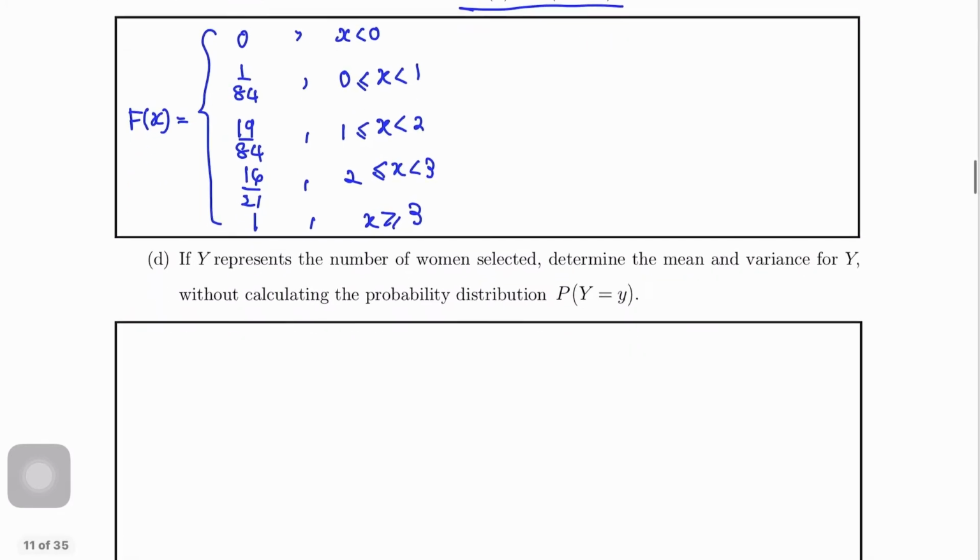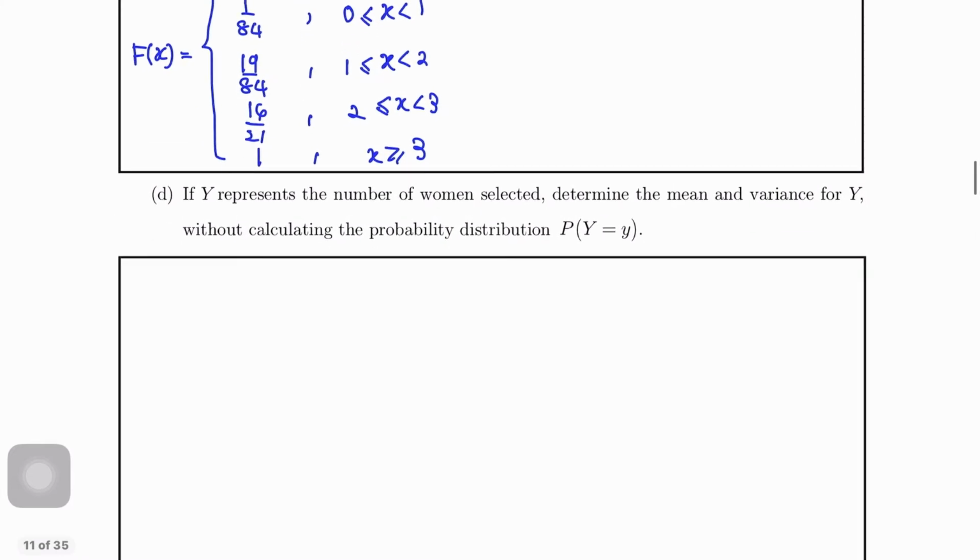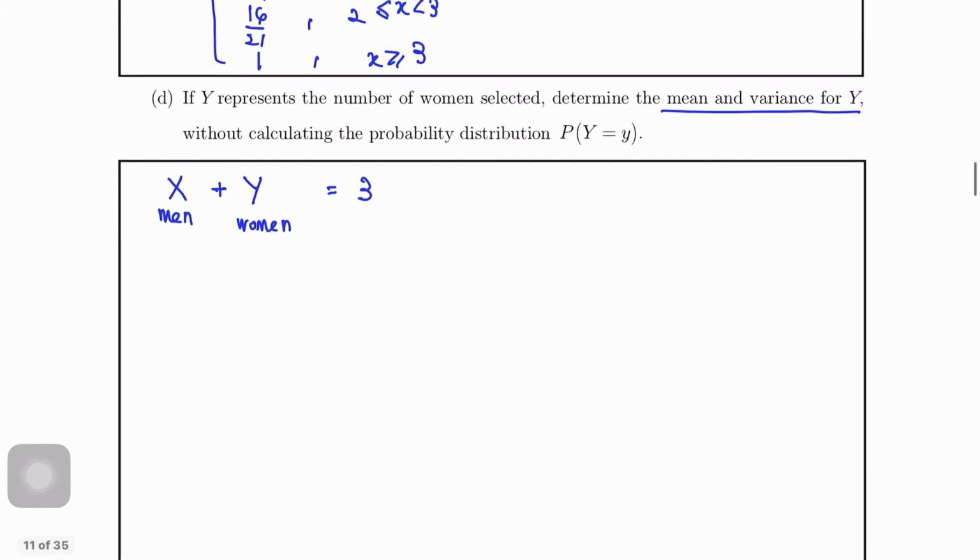If y represent the number of women selected, determine the mean and variance for y. Y adalah bilangan women without calculating the probability of Y equals to y. So sekarang ni kita tahu tadi X adalah men, Y adalah women. So kita tahu jumlah keseluruhan community kita adalah 3. So kita boleh dapat kat sini X plus Y equals to 3. Soalan suruh cari mean dan variance Y. Soalan suruh cari EY dan juga variance Y.